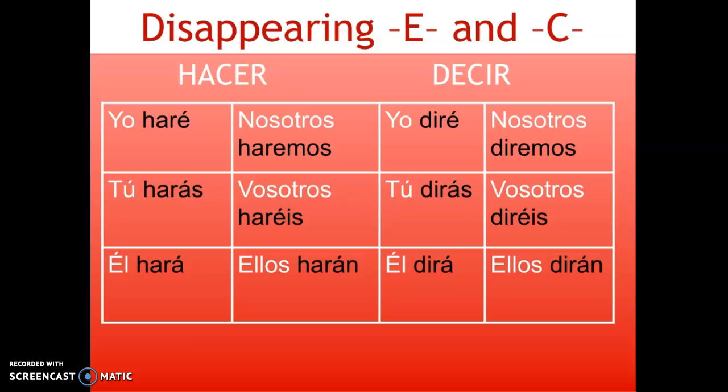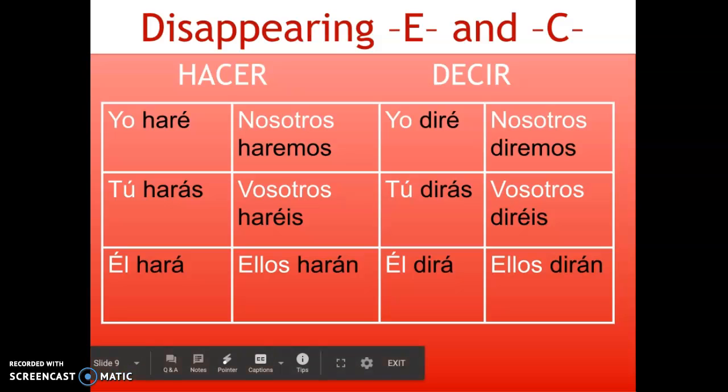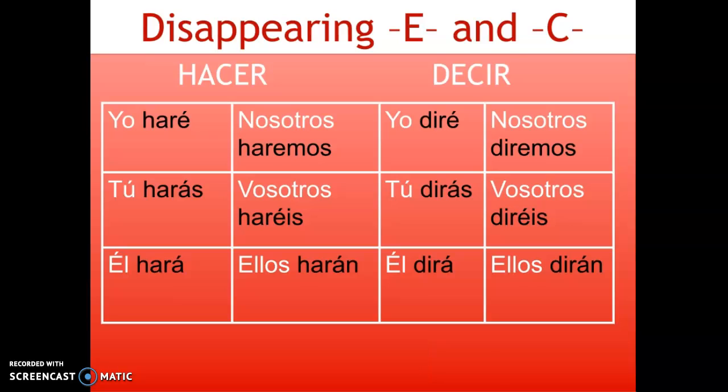And then the new endings é, ás, á, emos, éis, and án. So if you look at the verb, you see that the C in the infinitive and the E following the C both disappeared. Okay, so now the new verb becomes yo haré, tú harás, él hará, nosotros haremos, vosotros haréis, ellos harán.